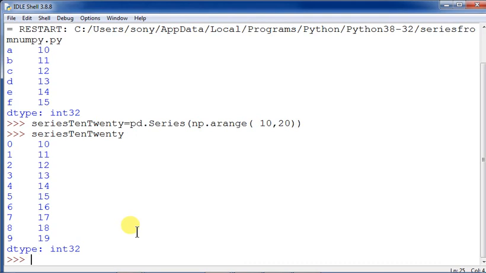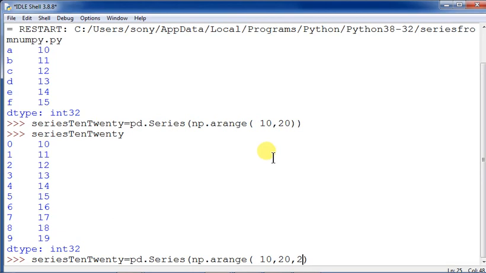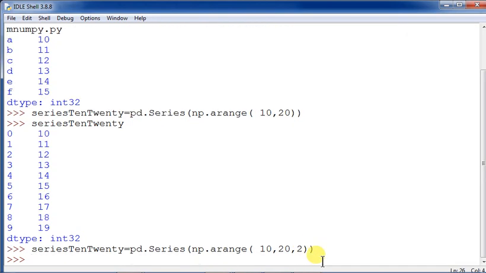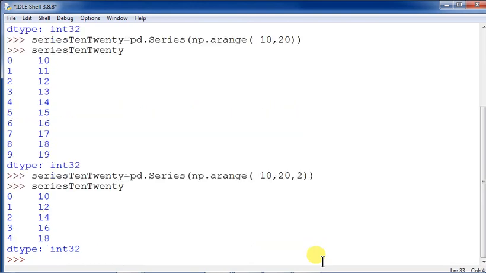Now if you want the even numbers between 10 and 20, then say 2, and it will always exclude the end value. So np.arange, and then you have to close it also. So the series I am giving out here, 10 and then 20, with step 2. You see it has been reduced, because it started with 10, then 12, then 14. In this way the step value is working. The slicing, arranging and generating always follow one syntax: start, stop and step. And if the step is 1, no need to mention it.